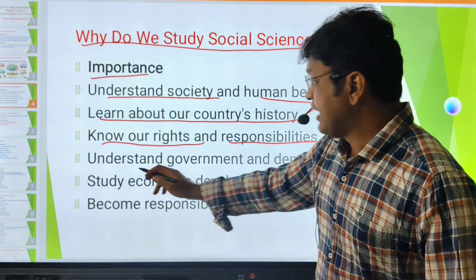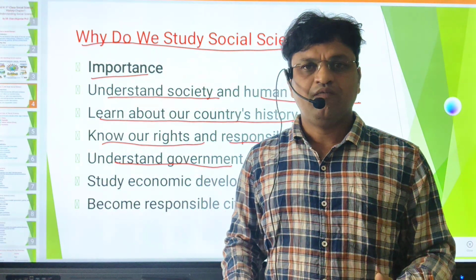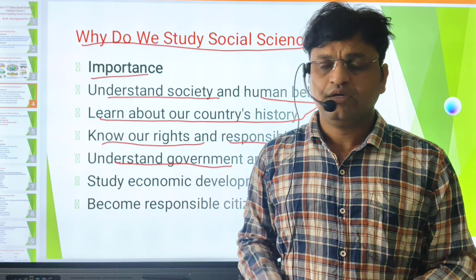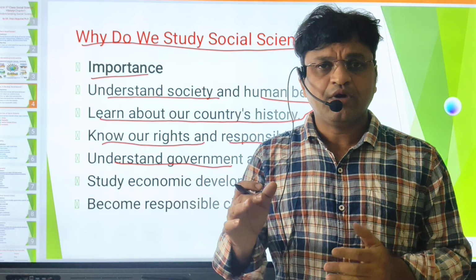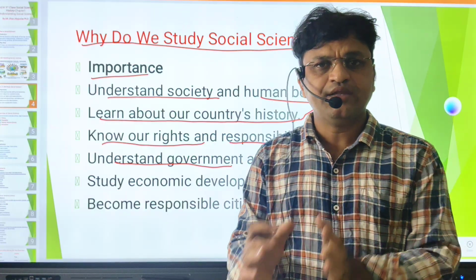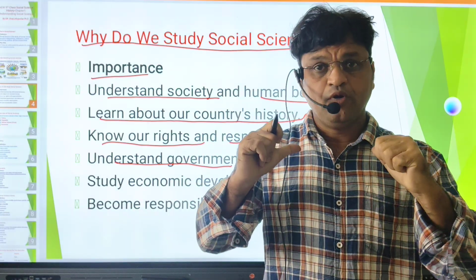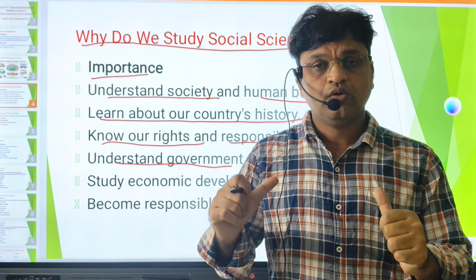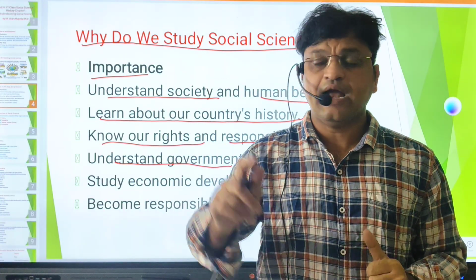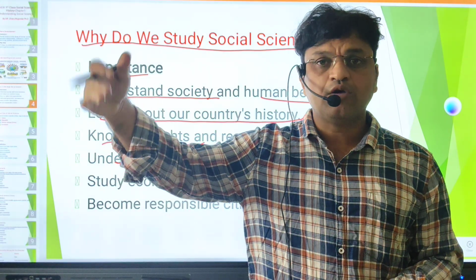And understand government and democracy, how the government is working. First, what is government and what is democracy? All these things we are going to know in our social science. Democracy is the rule of the people. According to Abraham Lincoln, democracy is of the people, by the people, for the people. Means in a democracy, who possesses the power? It is the people. People play an important role. They use their power in elections, electing their representatives and forming the government, and those governments rule us.